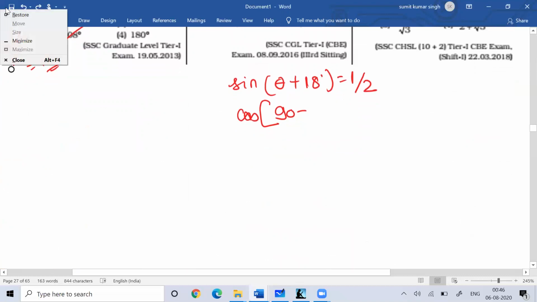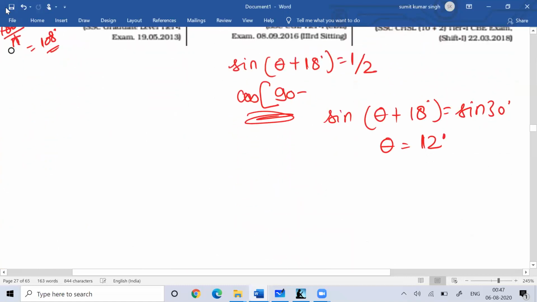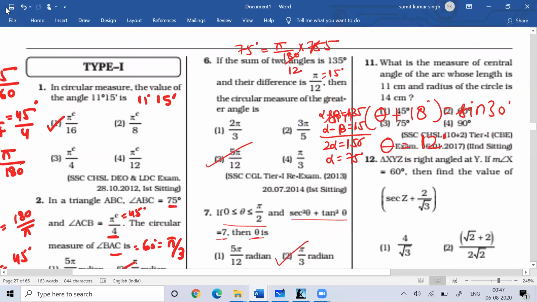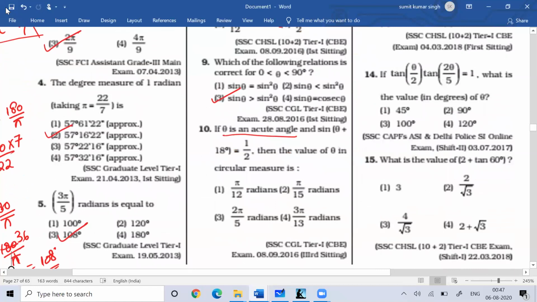Now you understand this. So this is nothing but sine (theta plus 18 degree) is sine 30 degree. So theta is equal to 12 degree. So 18 plus 12. So theta here is 12 degree, which means pi by 15. When you say 12 degree, it is pi by 15, since 12 into 15 is 180.